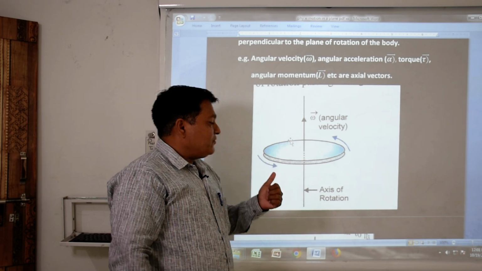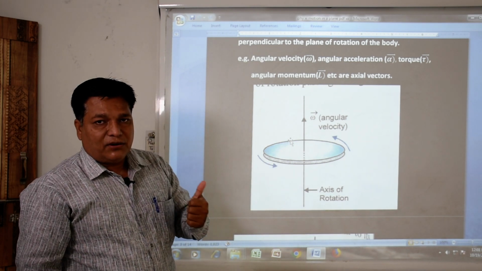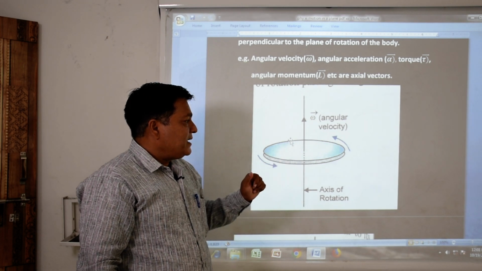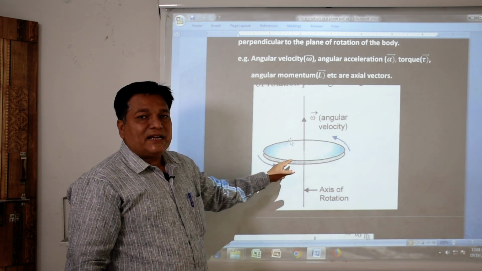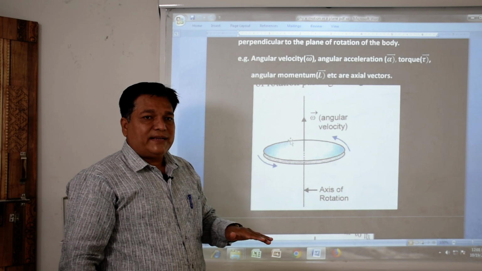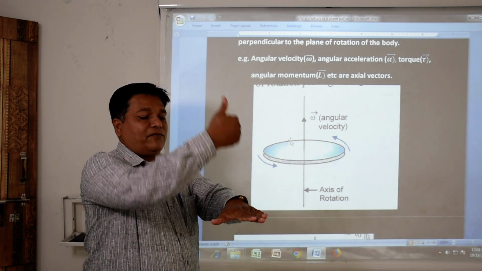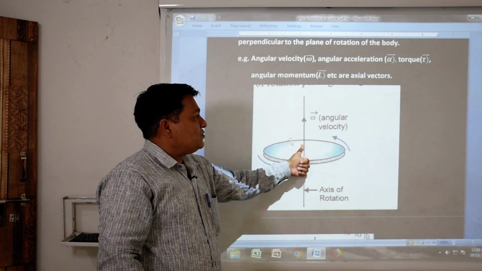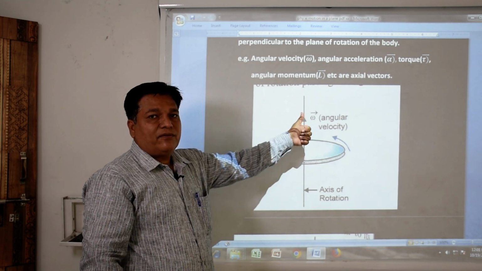Now, if we try to find the direction of a particular axial vector, angular velocity, we can say that the direction of this axial vector is always perpendicular to the plane of rotation. This is the plane of rotation and this direction shows the perpendicular to the plane of rotation.